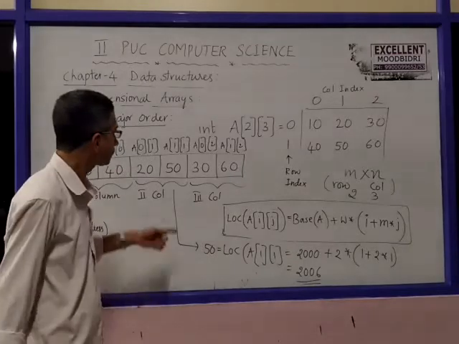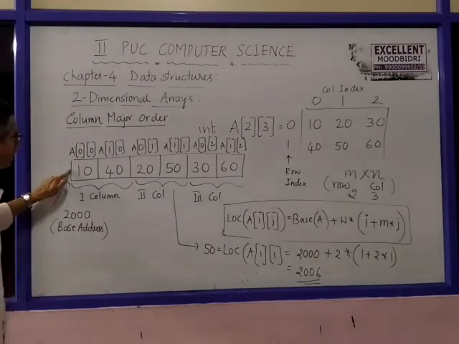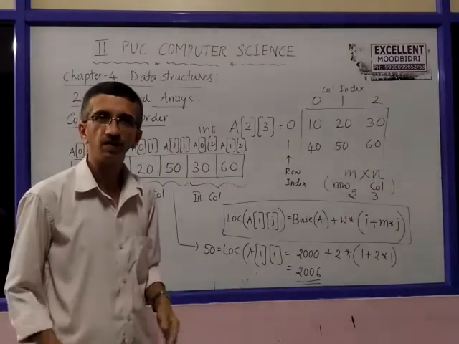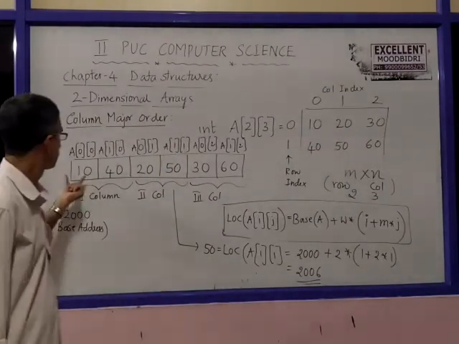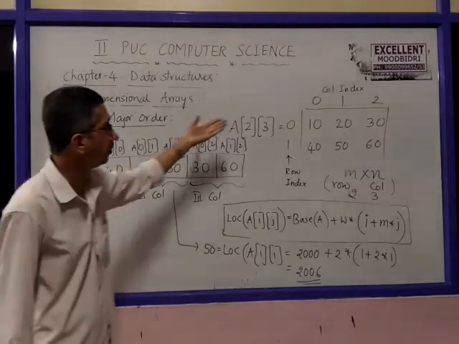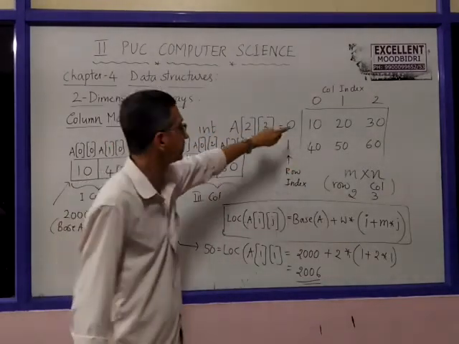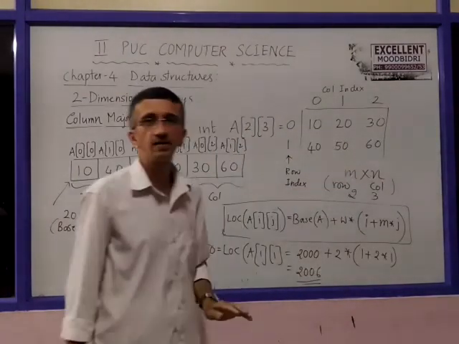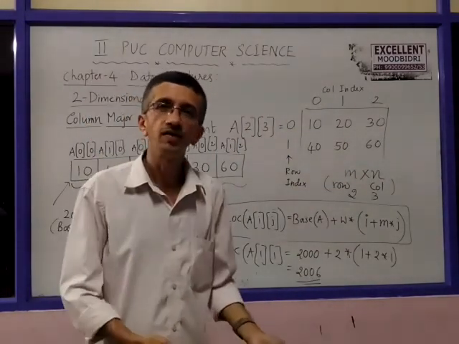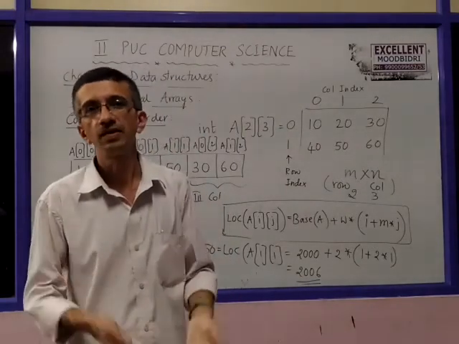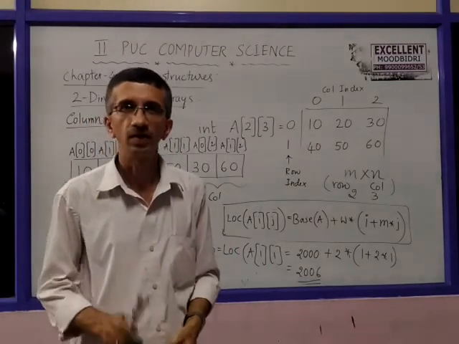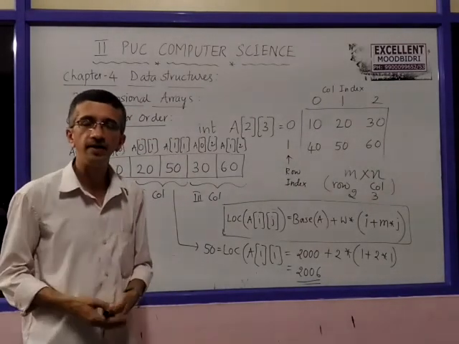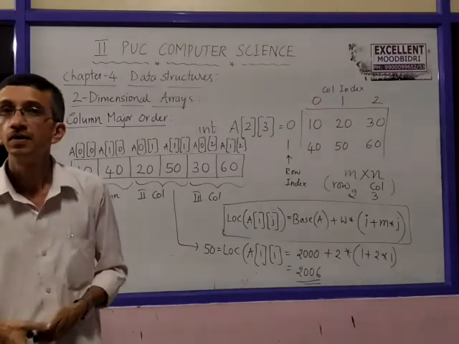But before that, see, the first item and the last item will remain in the same position, you might have observed. The address of the first item is always the same, whether it is row major or column major, because first we take the first item only. Similarly, the address of the last item in row major as well as column major remains the same. Now after this, let us see a program to enter and display the items of a 2D array using column major order.